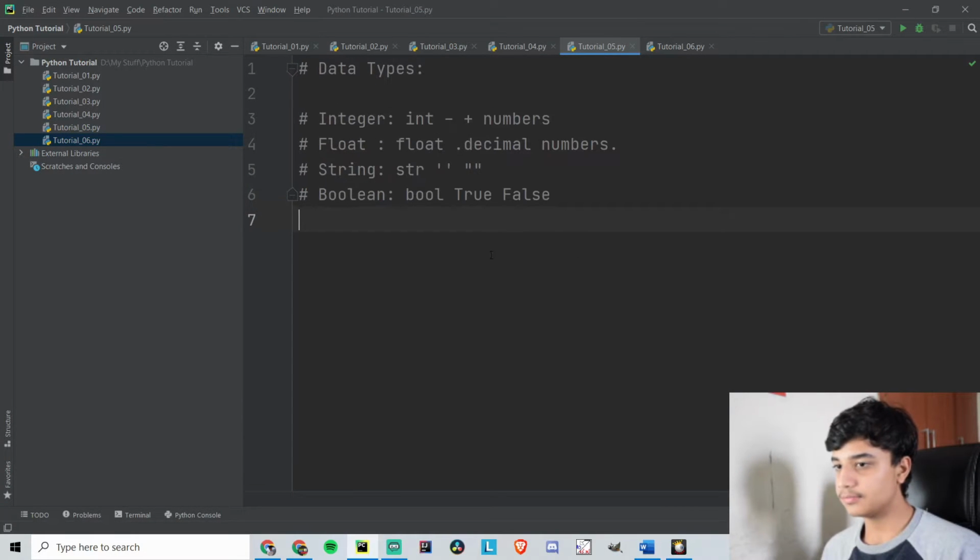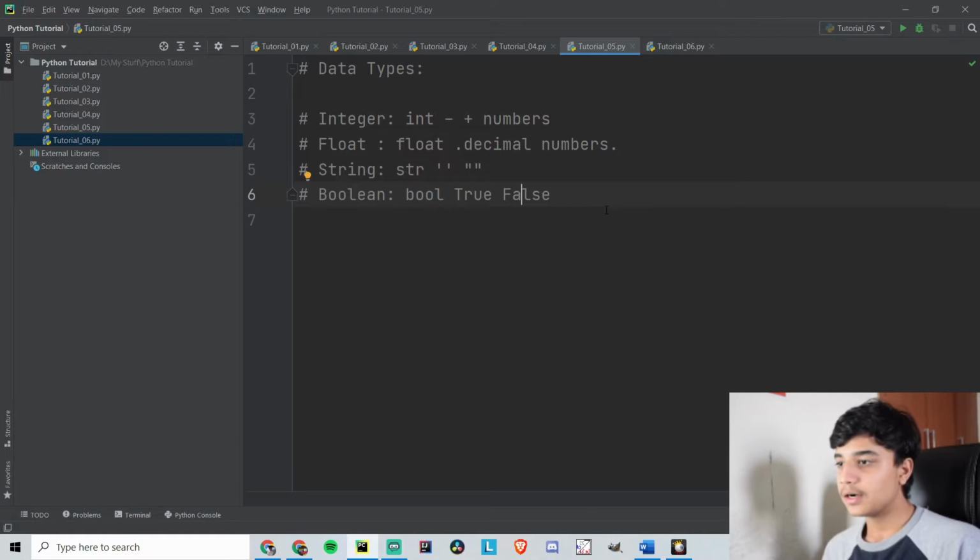And I've also discussed in my past tutorials what operators are and how we can use them. So today we will recap and touch upon some of those topics, and then we will continue with today's topic, that is typecasting, and we will discuss some other functions on these data types. So let's begin. Right here we remember that integers are used to store positive and negative numbers. Floats are for decimals. Strings are for characters, symbols and every word that we use, and we use double quotes or single quotes to write them, and then booleans are the values true and false.